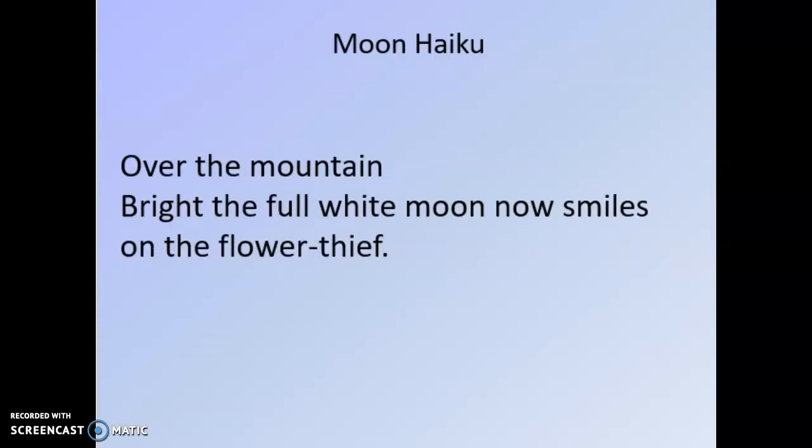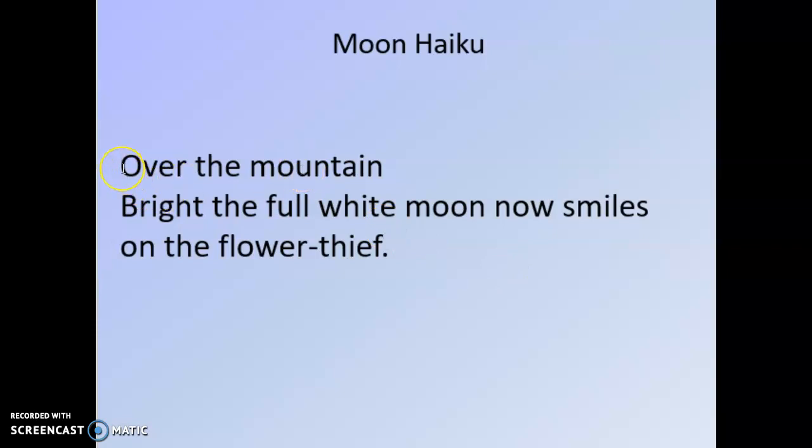Okay, so let's look at some examples of good haikus. Here we've got a haiku and it's all about the moon. Over the mountain, bright, the full white moon now smiles on the flower thief. So if we look at the structure of this, we know that this haiku is all about one thing. It's all about the moon.